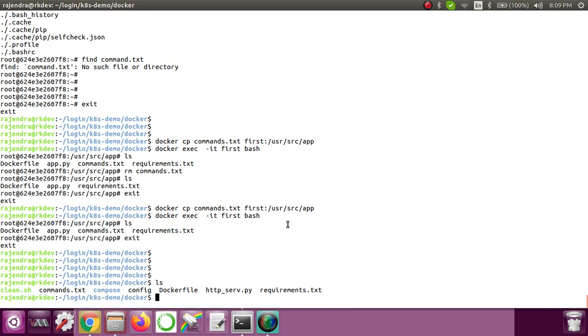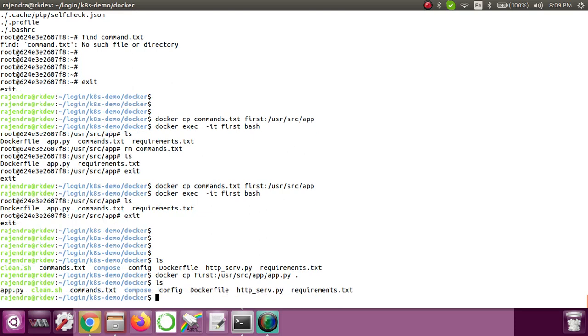So docker cp, and we have to copy from the container. The path we have is /usr/src/app/app.py, and then you want to copy it here. Now if I do ls, here you can see that app.py got copied.